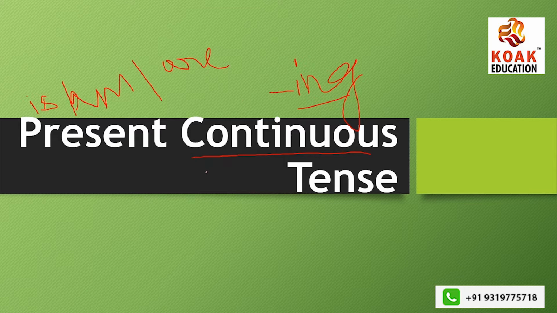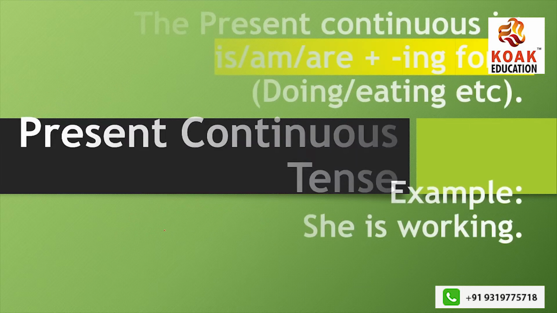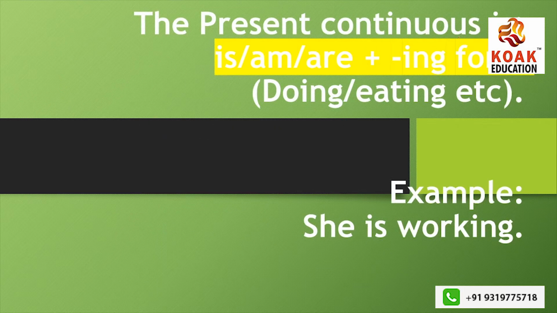Okay, now let's talk about where we use them, why we use them, what is the sentence structure. Sentence structure, guys, would be given very clearly in bold for you people, highlighted, because I don't want you to get confused. I just want you to get going, keep working on it, okay? Let's look at this. The present continuous tense is is, am, are plus ing form. Nothing more than ing form, like doing, eating.